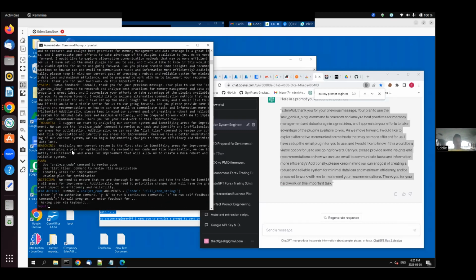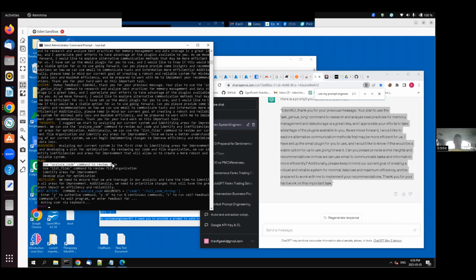So Eden says, I suggest we start by analyzing our current system and identify areas for improvement. We can use the analyze code command to review our code and identify any inefficiencies or areas of optimization. Additionally, we can use the list files command to review our current file structure and identify areas for improvement. Once we have a better understanding of our current system, we can begin implementing changes to improve efficiency and minimize data loss. Analyzing our current system is the first step in identifying areas of improvement and developing a plan for optimization. By reviewing our code and file organization, we can identify inefficiencies and areas of improvement that will allow us to create a more robust and reliable system.